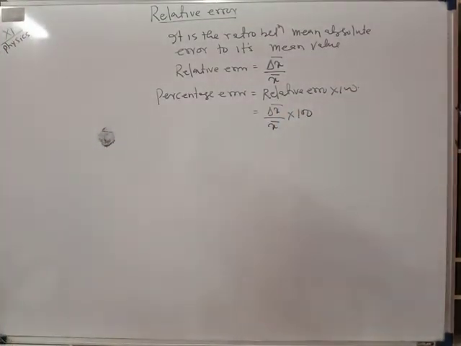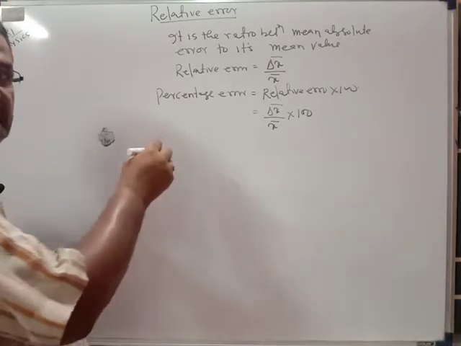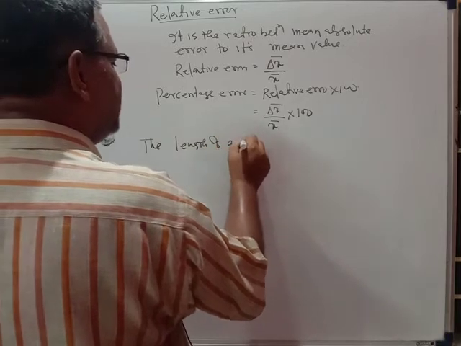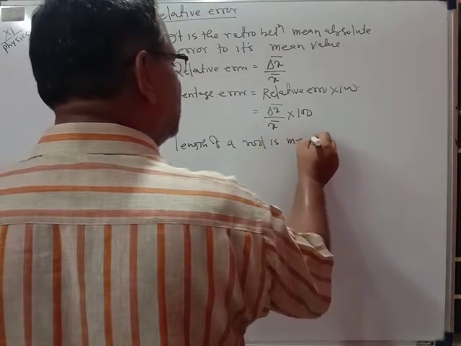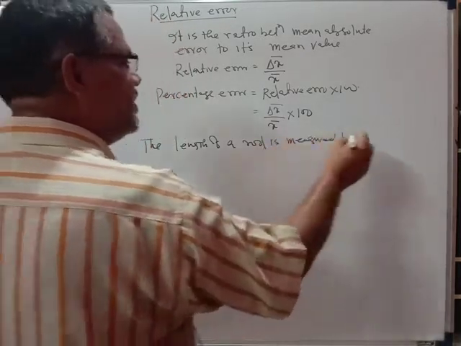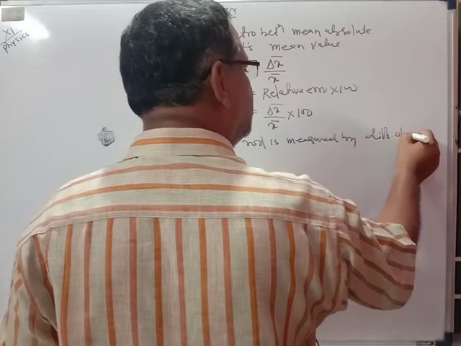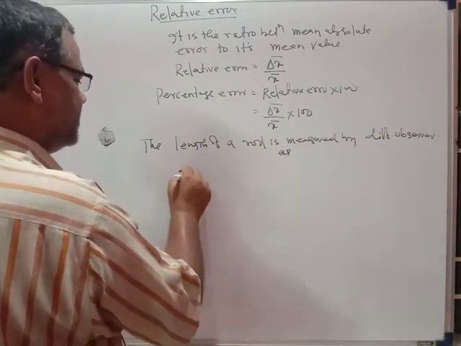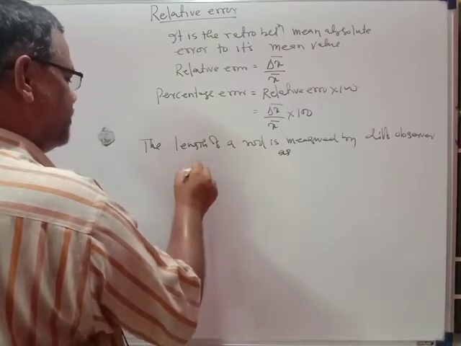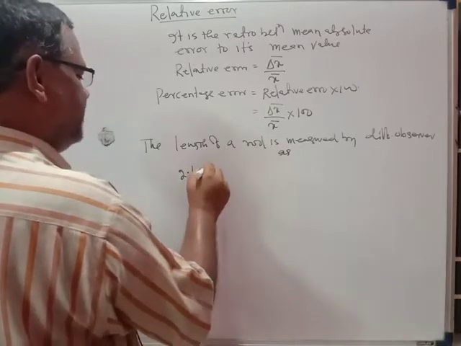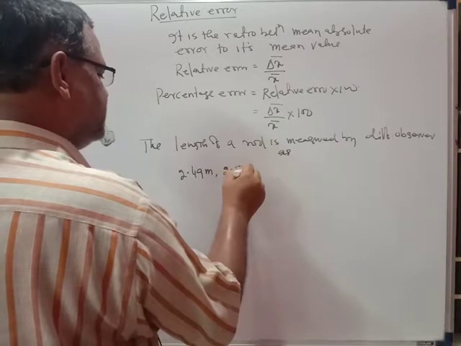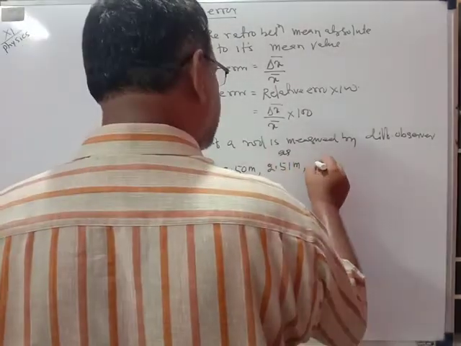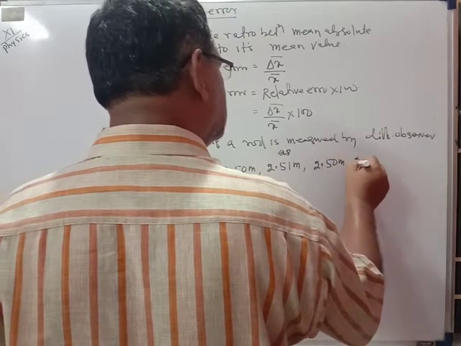Suppose you take the example of the length of a rod, which is measured by different observers. Suppose the first observer measures it as 2.49 meter, the second observer states 2.50 meter, the third one 2.51 meter, the fourth one 2.50 meter, and another is also 2.50 meter.